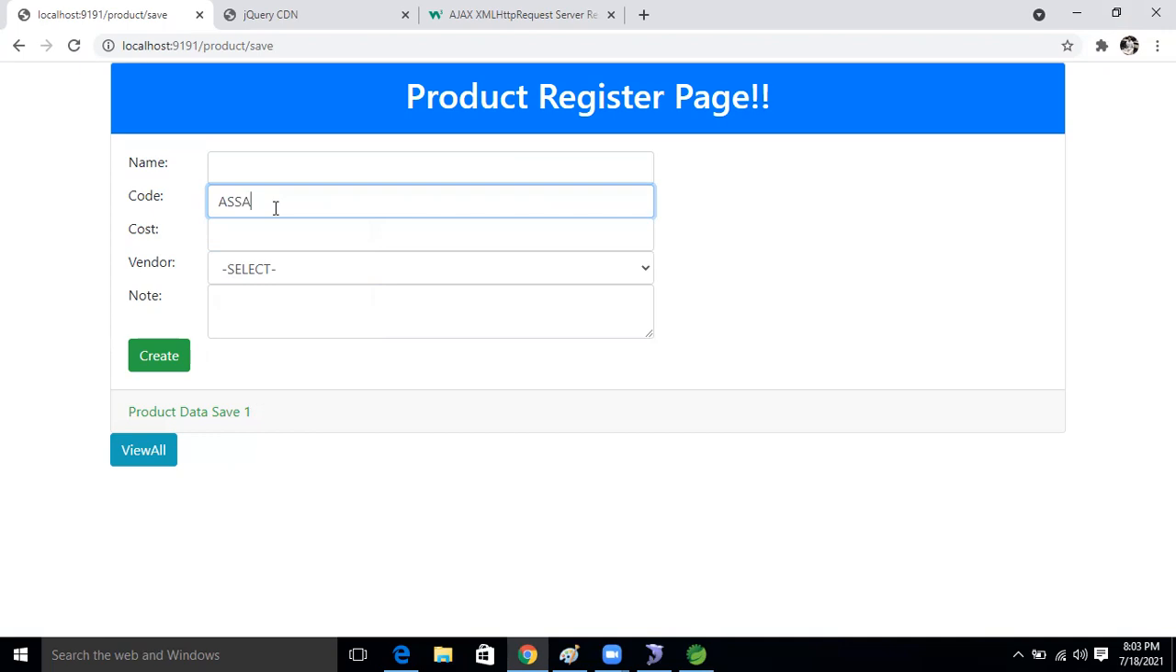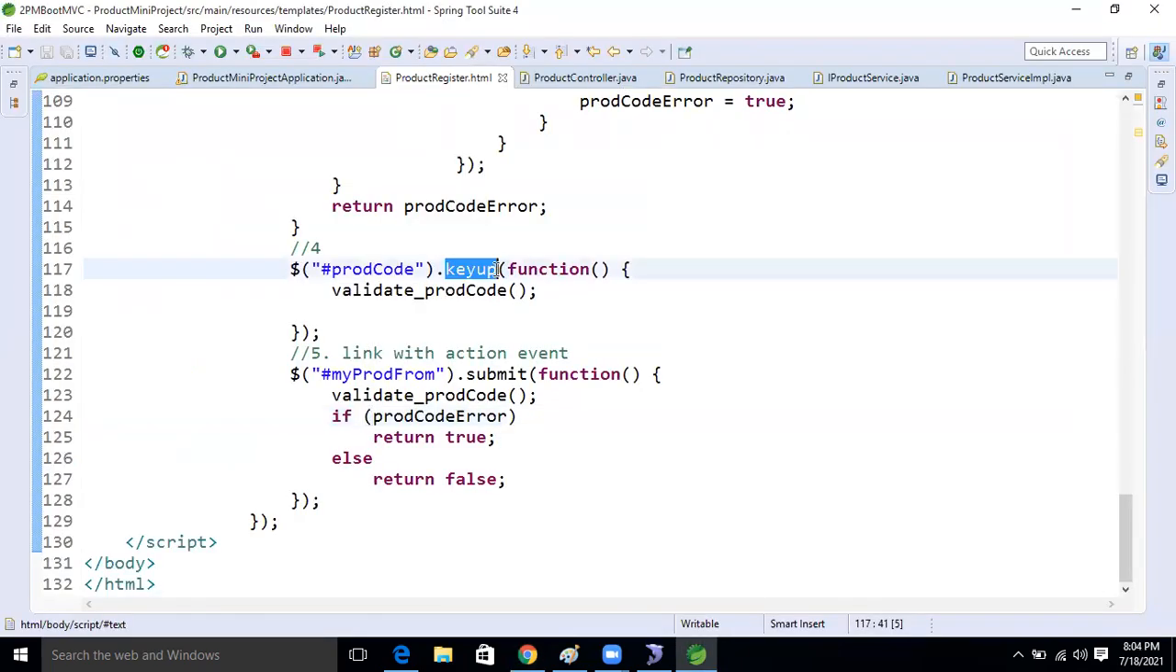So for the key up action event, whatever data we are putting here, that data will become the key. After that, it makes the request to our controller in a synchronous or asynchronous way. For that we are using this key up method. In the Ajax concept, this key up method is there, and based on this one, we can make it.